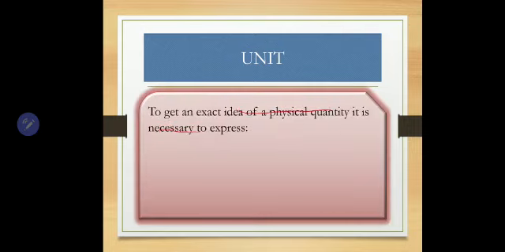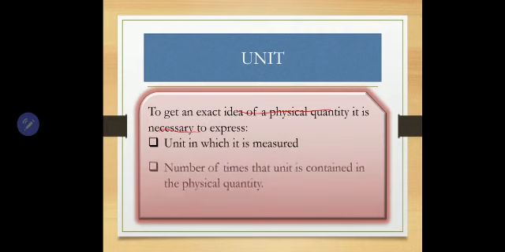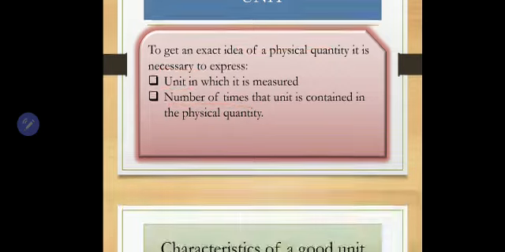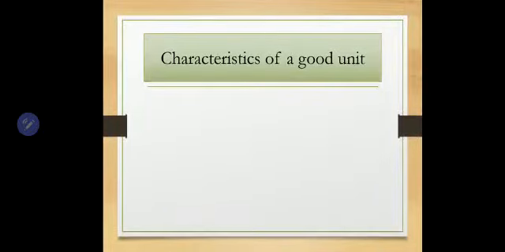Now, to get an idea of a physical quantity, how do we express a physical quantity? Already I told, but to sum up, first the unit, then the number of times that unit is contained in that. First the selection of unit and the number of times that unit is fitting into the given quantity. Next is characteristics of a good unit.